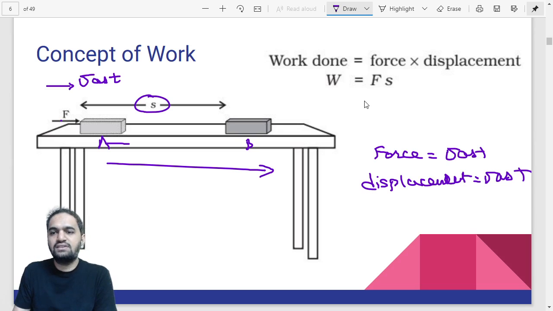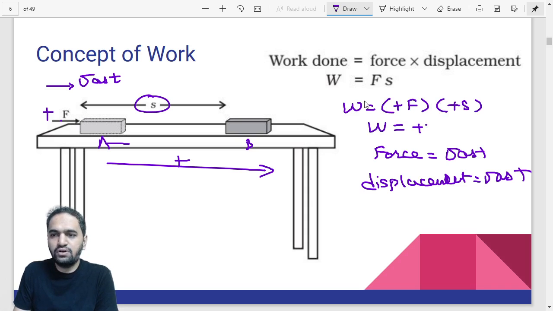In this case, as both are in the same direction, even if you want to give notation, for example, if we consider force as positive in the right direction, east direction, then displacement will also be positive. So as both force and displacement are positive, the work done will also be positive.